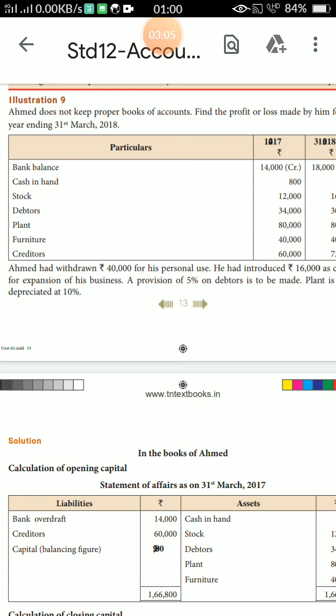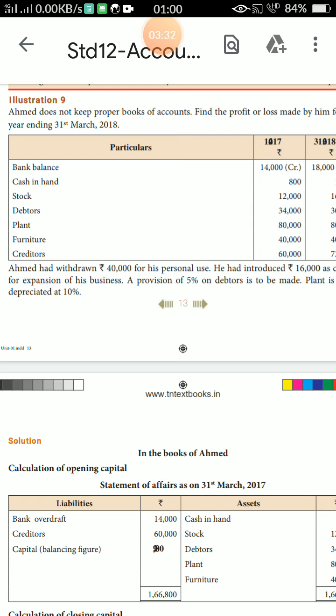Next, Ahmad had withdrawn 40,000 for personal use. He had introduced 16,000 as capital for expansion in the business. A provision of 5% on debtors is to be made, and the plant is to be depreciated at 10%.